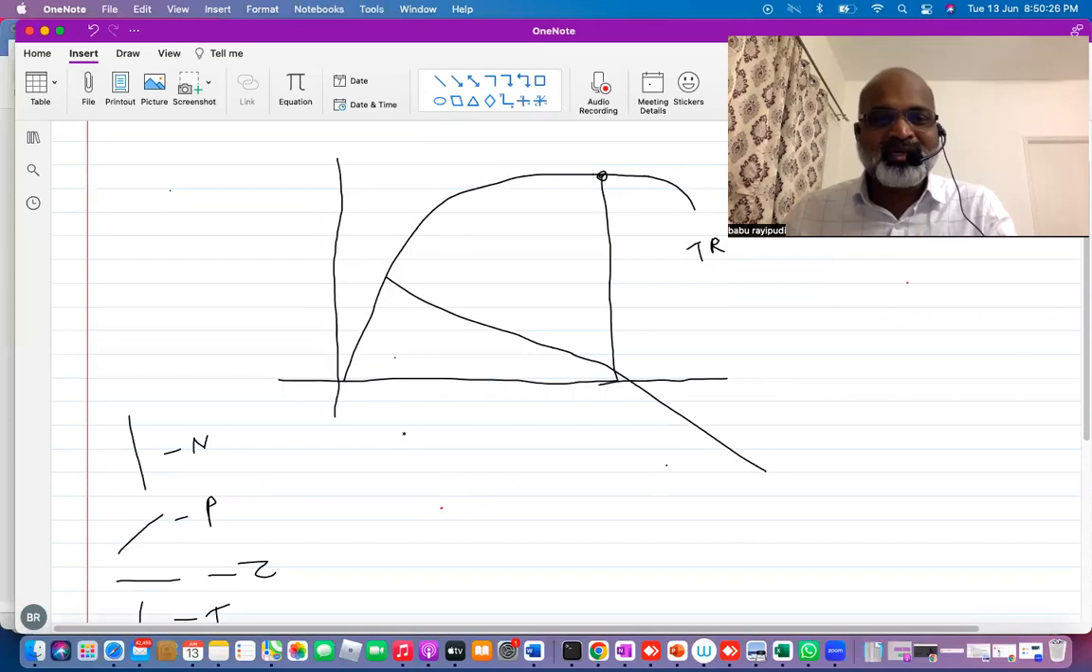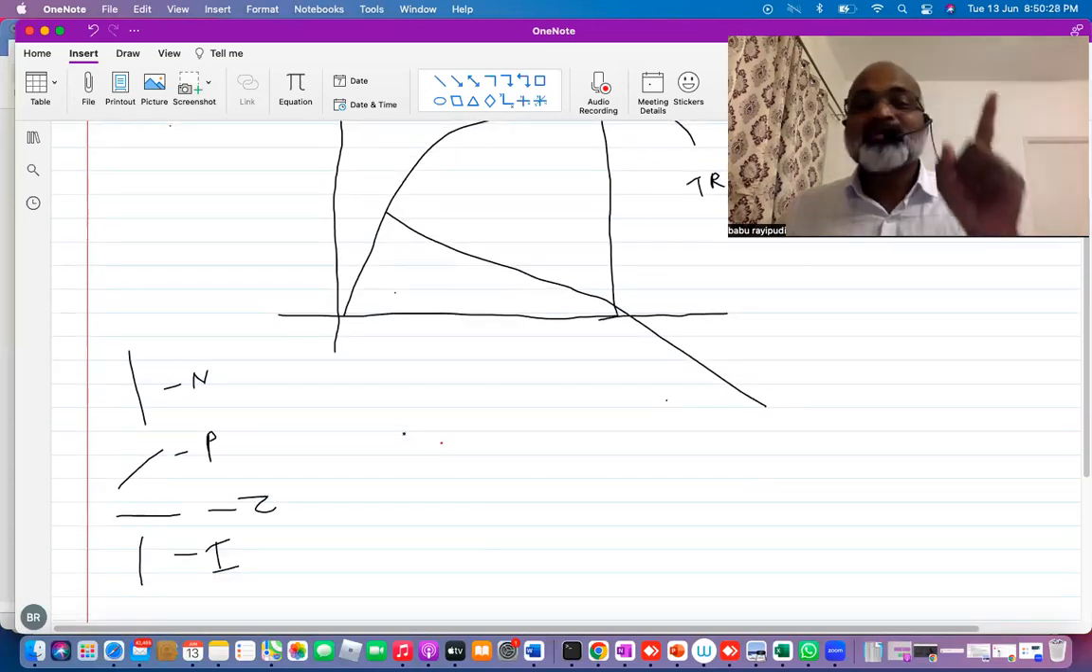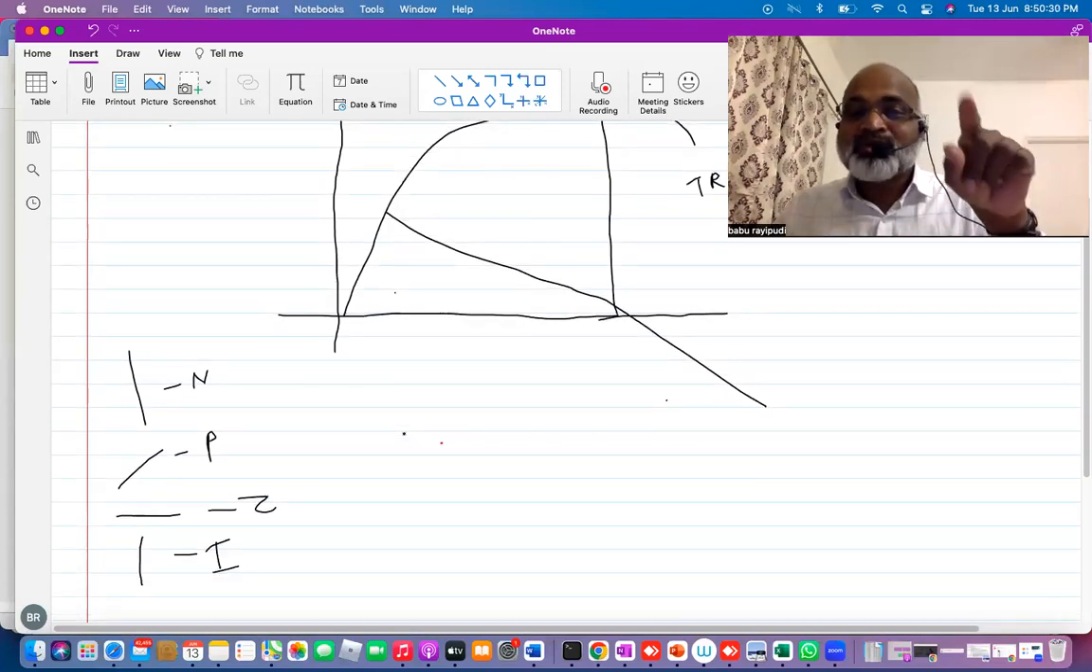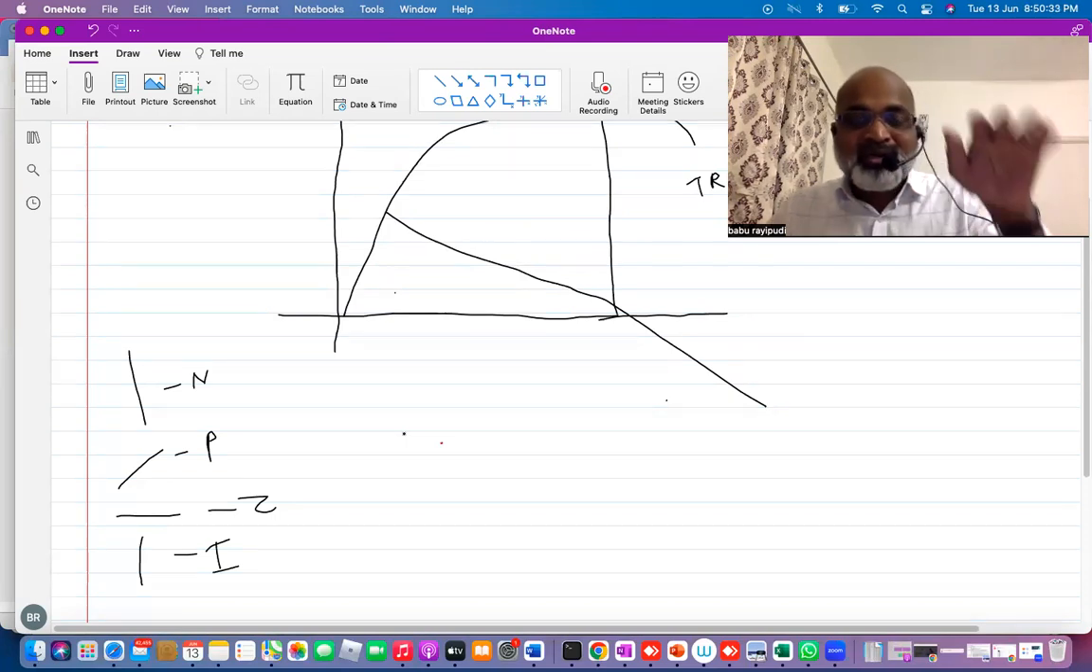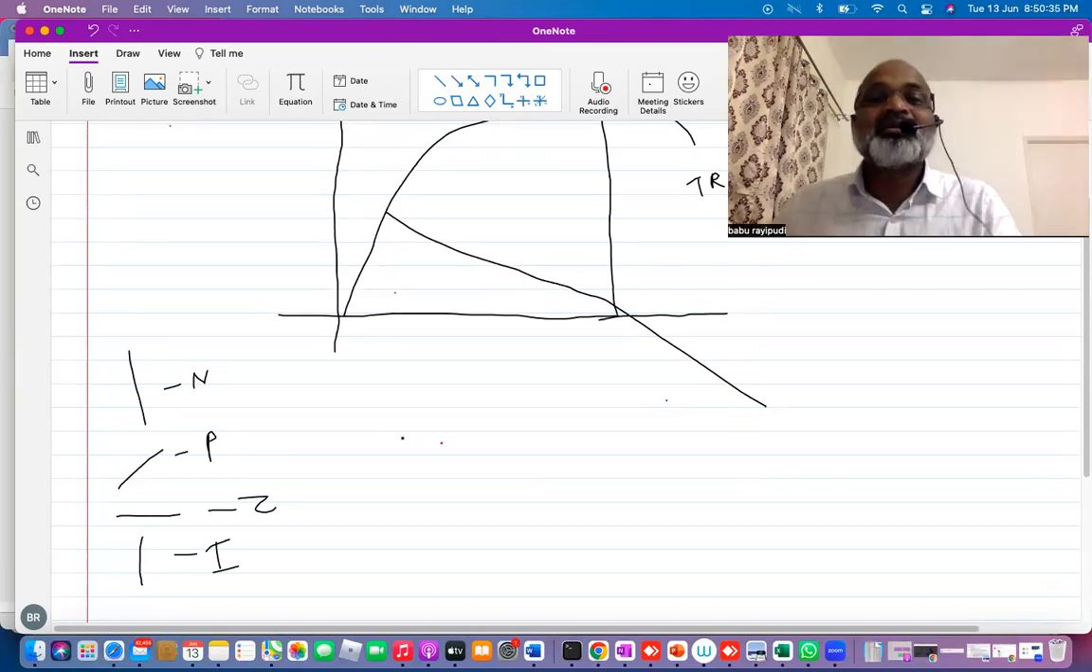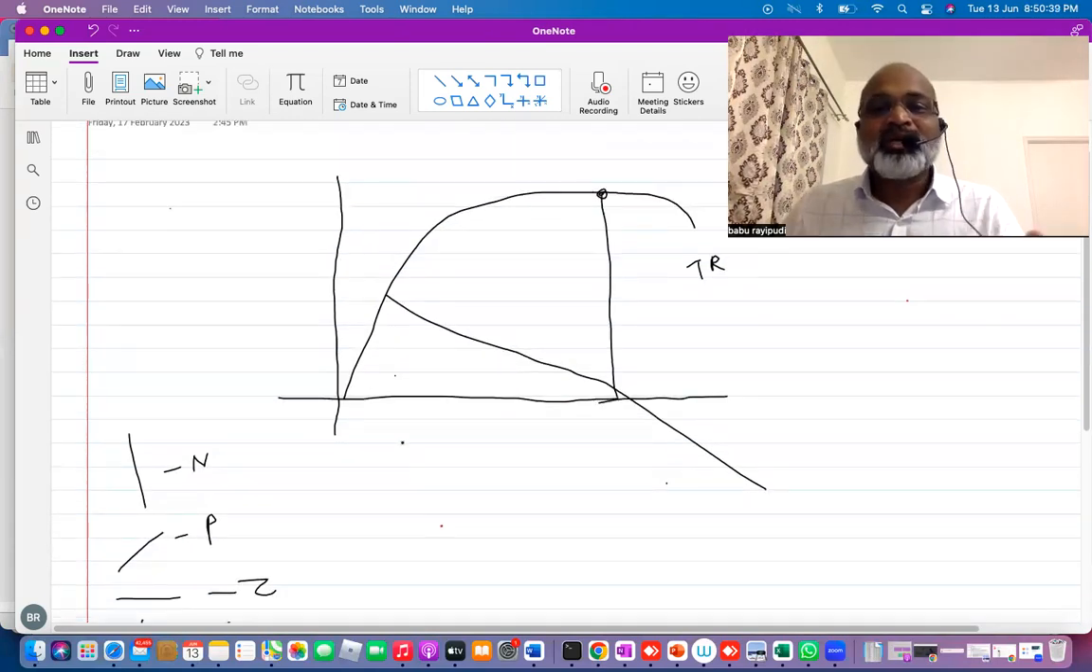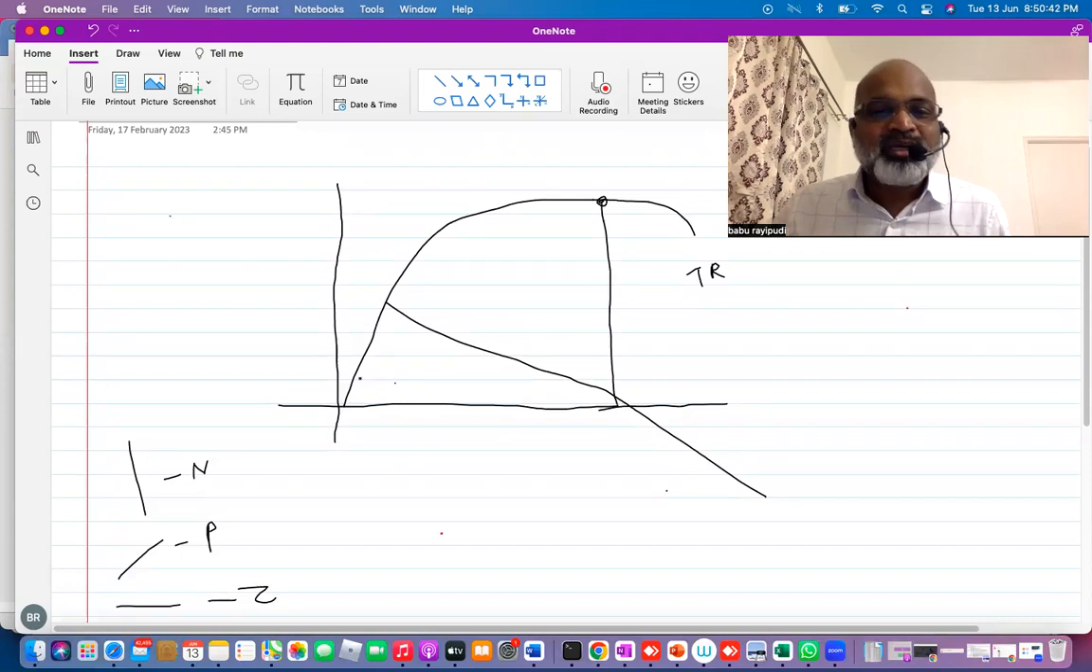Now come to this graph. This is clear. Curve sloping downwards, negative slope. Curve sloping upwards, positive slope. Curve parallel, zero slope. Curve vertical, standing line, that is infinity slope. Now let us come to TR. In the beginning TR is increasing, so this is positive slope because it is sloping upwards. Then TR is parallel to the x-axis. Here at the maximum point it is almost parallel, so zero slope. Then TR is decreasing, falling, so this is negative slope.